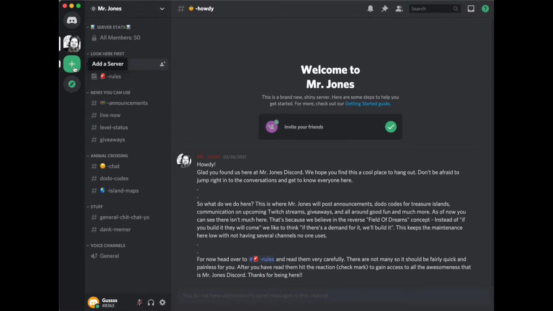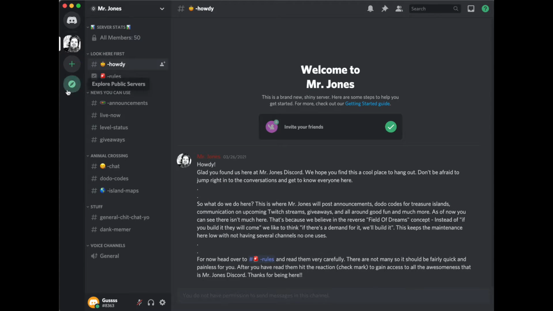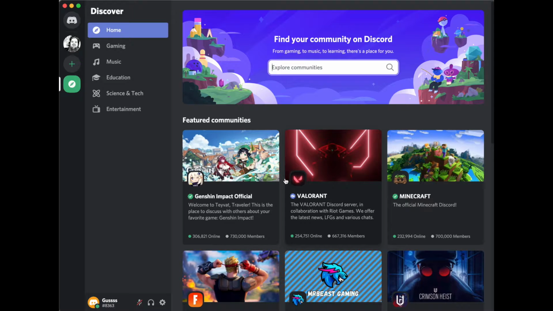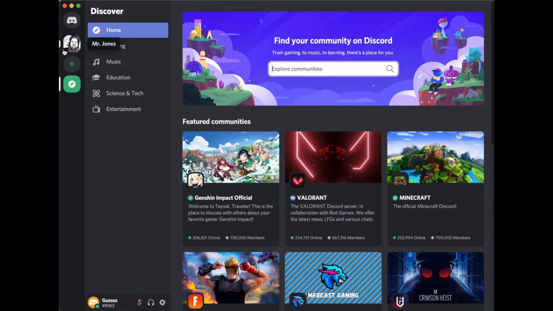This little plus icon will allow you to join a server if you have an invite already, or create your own, whatever you want to do there. This button here is how you explore public servers. So you just got here and you're like, what other servers are out there? I don't have an invite, but I want to be a member of some more servers. Well, search for them there. See what's out there. Tons of them.